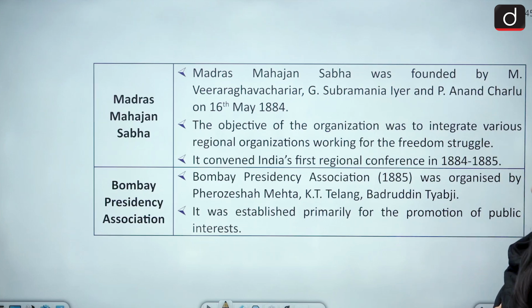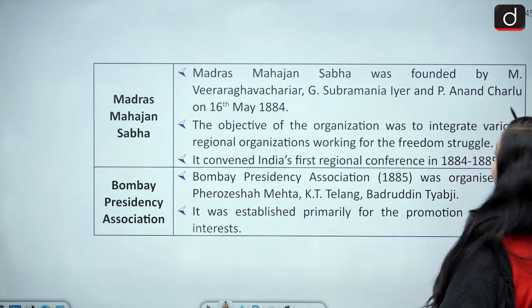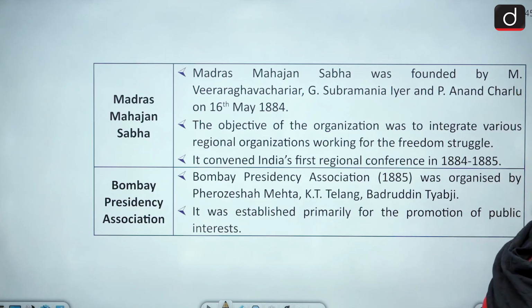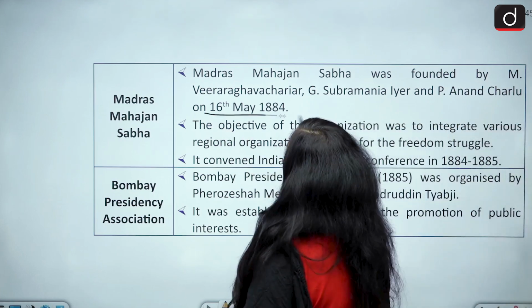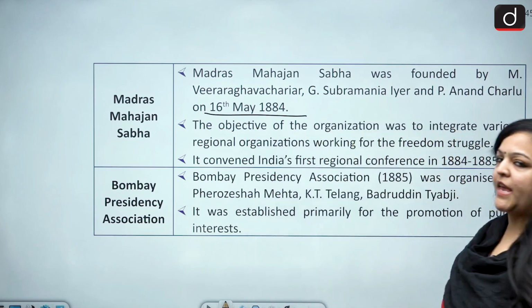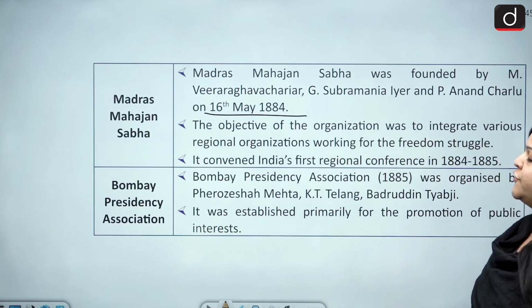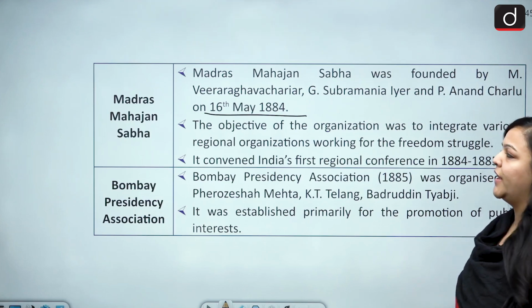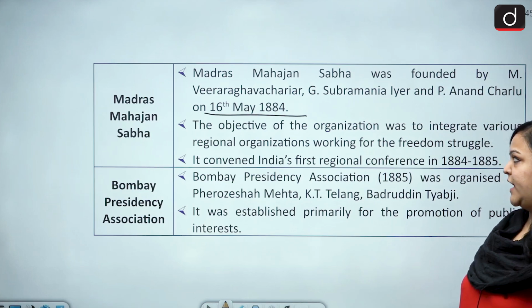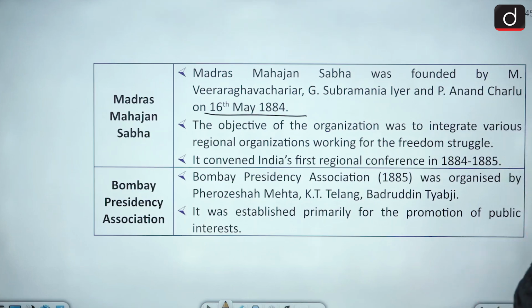All right. Then we have the Madras Mahajan Sabha. This was founded by M. Veera Raghava Cheryar, G. Subramaniam Iyer, and P. Anand Charlu, on 16th May 1884. If you find it difficult to pronounce or remember these names, just write them down in Hindi. It'll be easier for you to remember.